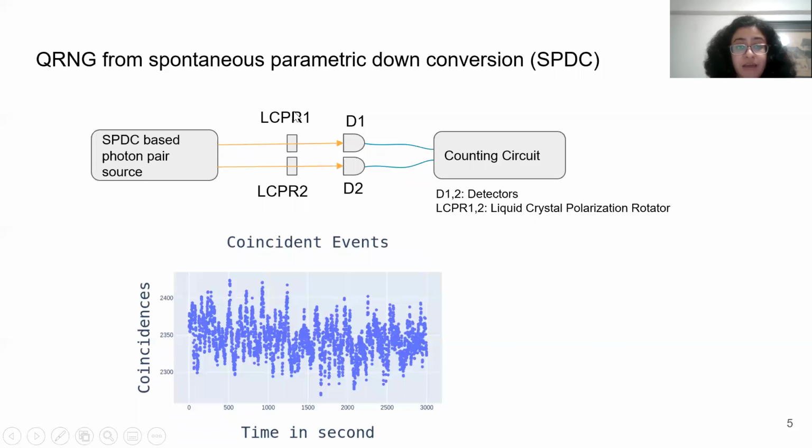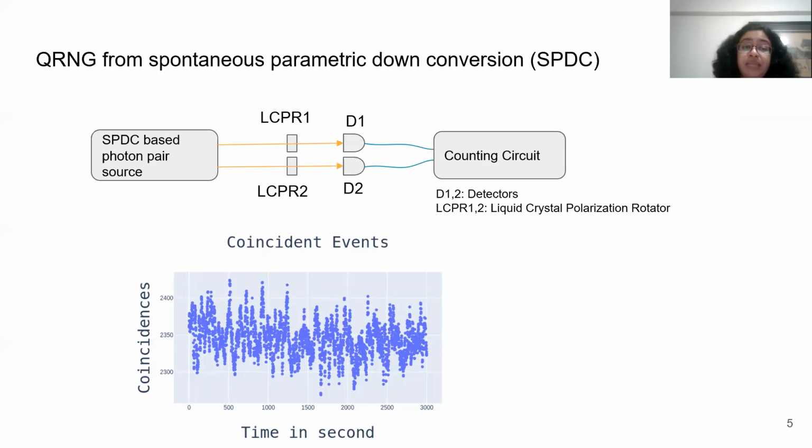And we have two liquid crystal polarization rotators that we use to select the basis of these photon pairs. And these two detectors, D1 and D2, we use to detect these photon pairs individually. These detectors are actually silicon-based avalanche photodiodes. And this counting circuit records these coincident events per second, and we use the quantum shot noise of these coincident events to generate the random numbers.